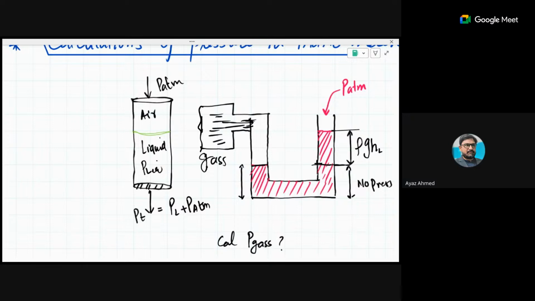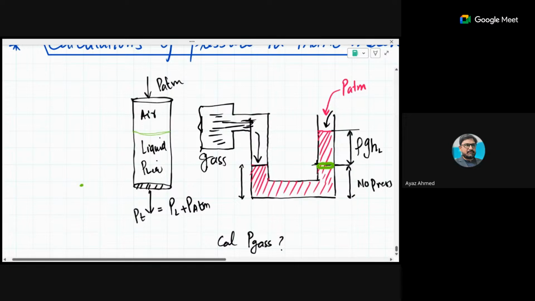And here the gas is exerting some pressure, and then air is exerting pressure on this side. So where is the point of interaction? Isn't it here?